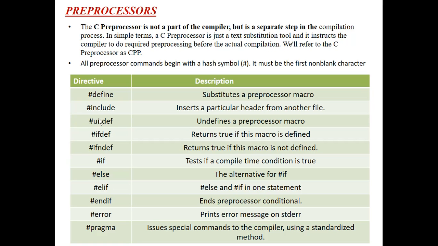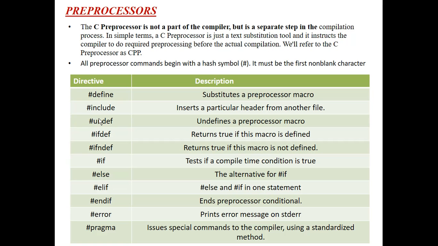Next, ifndef, that means it returns true if the macro is not defined. Here n specifies not defined, that means the macro is not defined. It returns true if the macro is not defined. Why? Because here n is specified after the if, that's why it is ifndef.